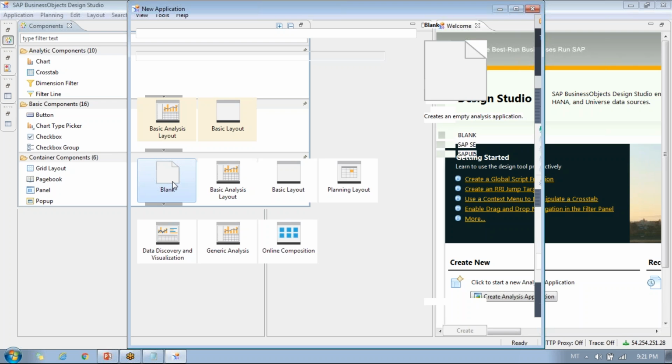Okay, the question is: what are the prerequisites to learn Design Studio? You should have a basic knowledge about dashboarding. That's the only prerequisite. Some people say JavaScript and CSS is a must. It's not required that much. You can learn while creating your applications.